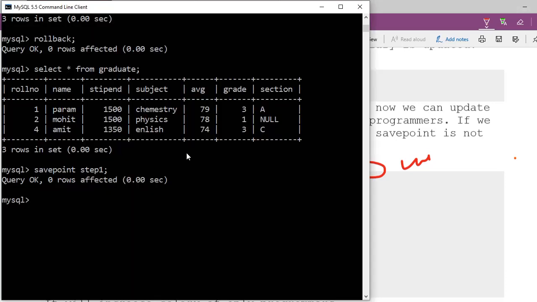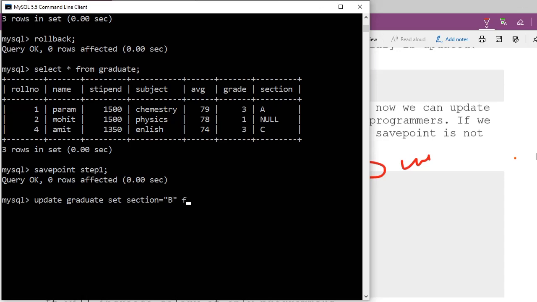So now I have to change this null to section B, and the tuple is already there. So what I'm going to write here, update. What I have to update? Table I have to update. So what is that? Graduate. Update graduate. Okay, now what I have to change here, I have to change section. So I'm going to write here set section equal to the value I am putting, B. This I have to change.